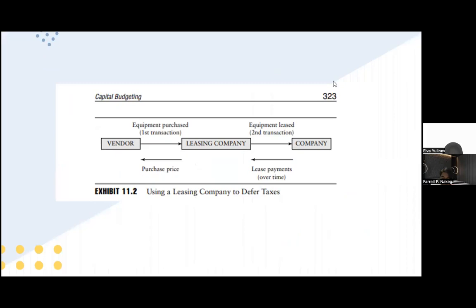This is a picture about using a leasing company to defer tax. In this picture, the first transaction is not subject to sales or use tax because it is a purchase for resale. The second transaction is subject to sales or use tax, but over time, payments are made. Thus, the tax saving flows from the reduced present value of tax cost. This is an example of timing.